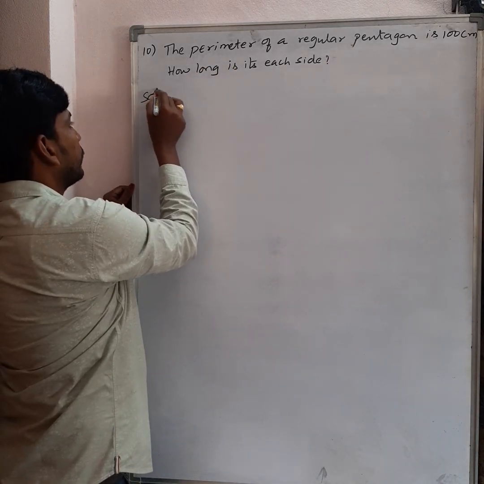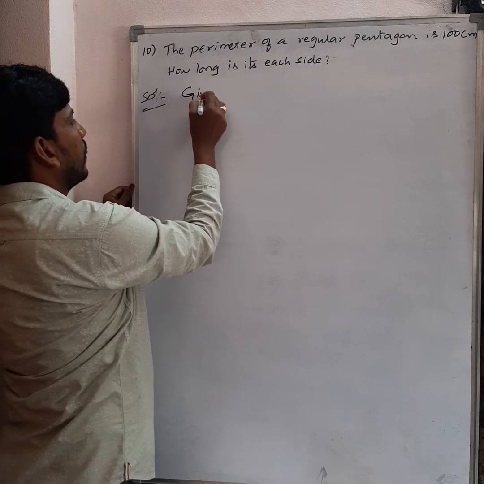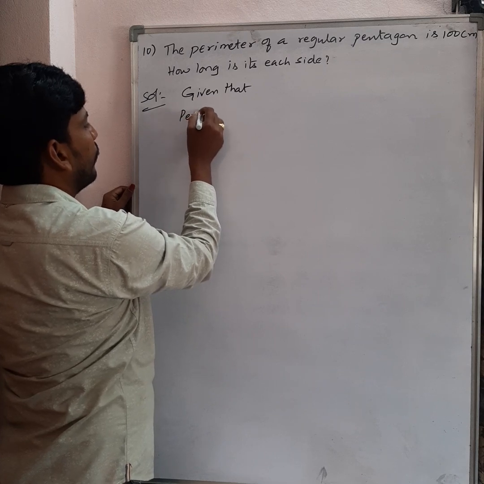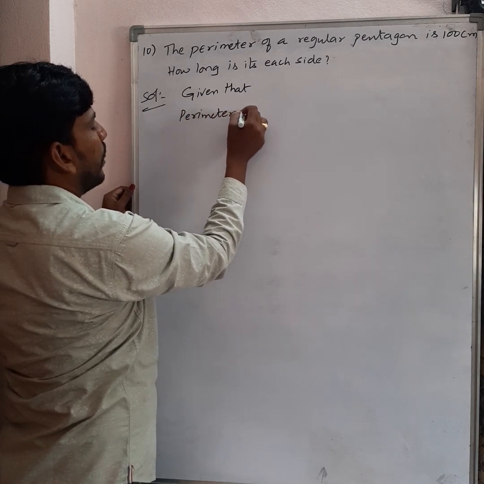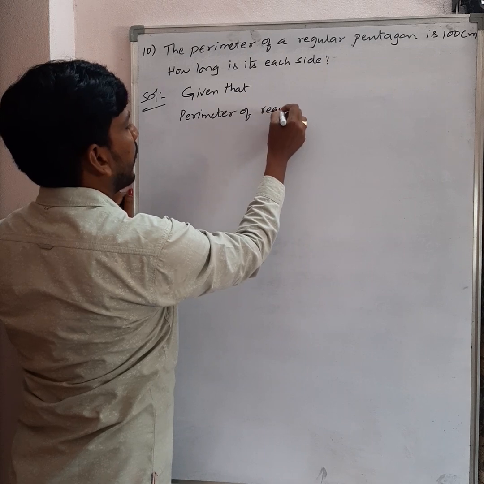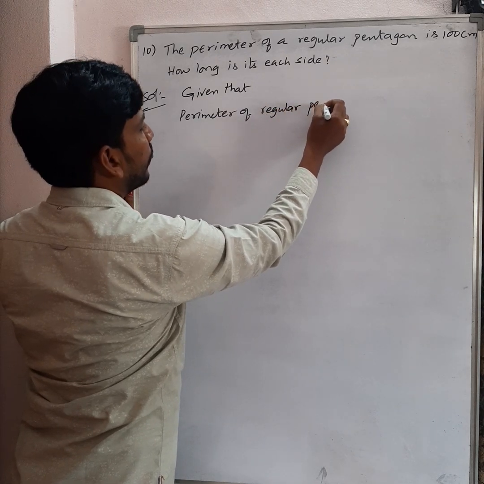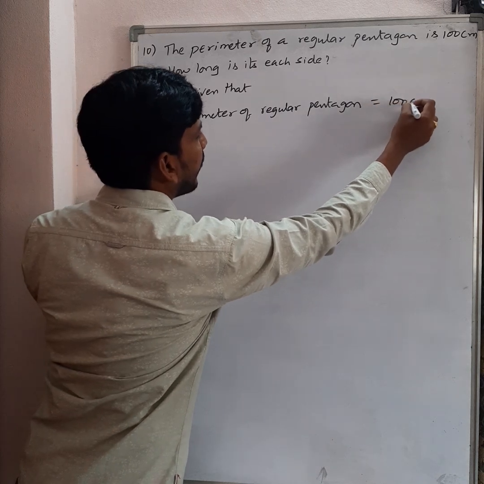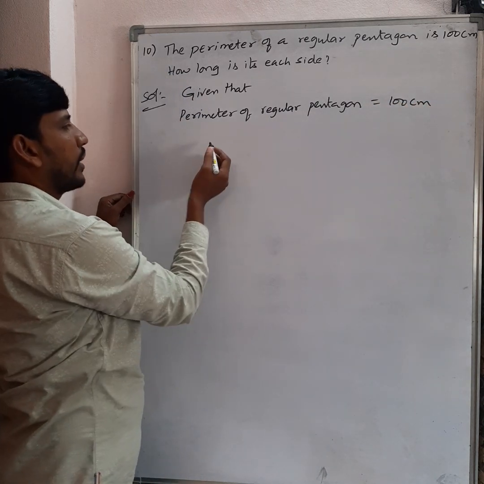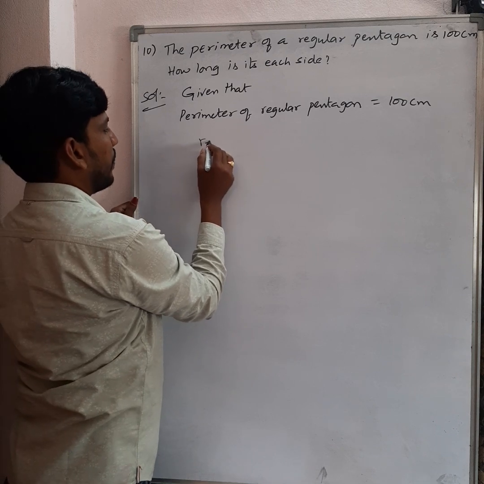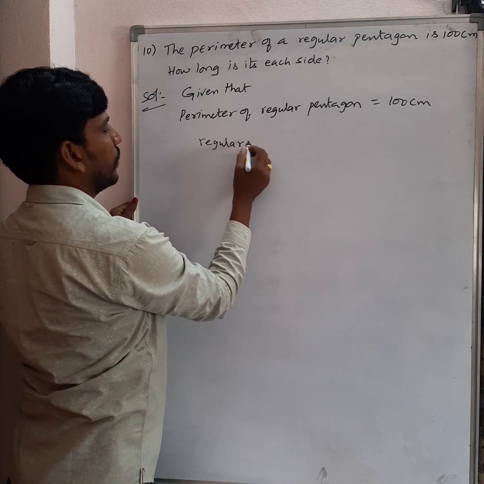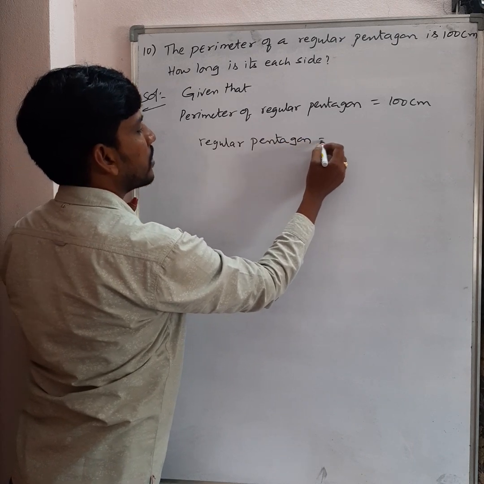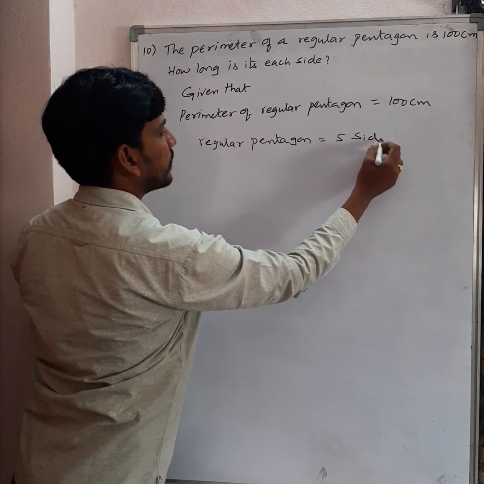Now see this here. Given that perimeter of regular pentagon is equal to how much? 100 centimeter. I'm going to write here the number of sides. So regular pentagon means 5 sides are equal. How many sides are there?